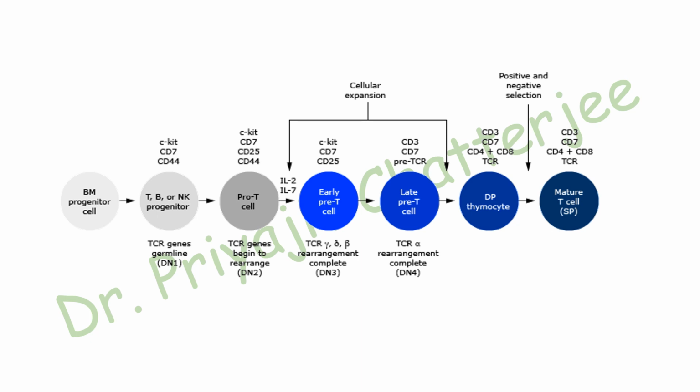After formation of the double positive thymocyte, thymic selection occurs, that is positive and negative selection we will discuss later, and then the mature T cell, that is single positive T cell, will appear. Single positive T cell means it will have either CD4 or CD8 as their co-receptor.